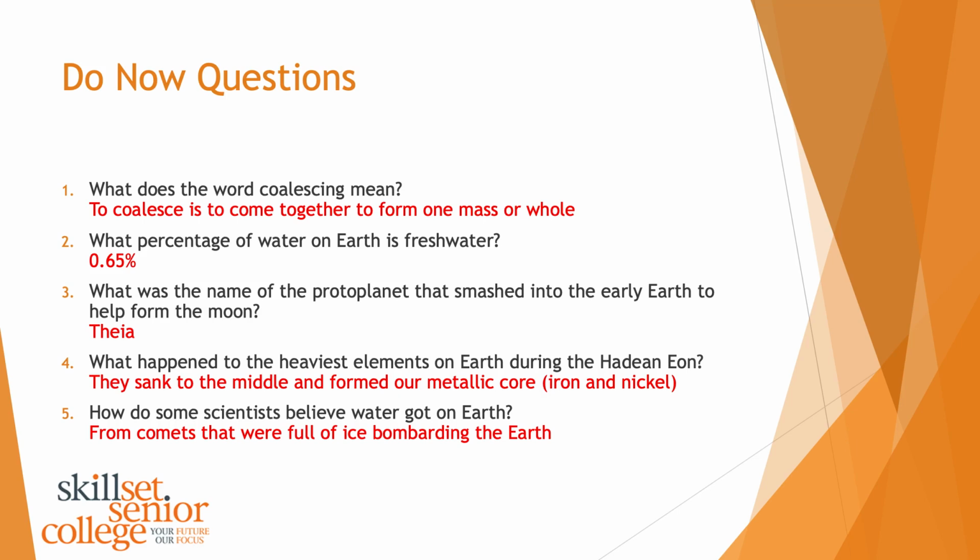And the final question, number 5. How do some scientists believe water got on Earth? Well, some scientists believe it came from comets. Comets are pieces of space rock, essentially, that have ice on them sometimes. And the Earth was getting bombarded with a lot of these. And some scientists believe this is how water got onto planet Earth.